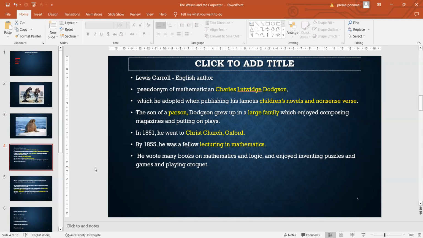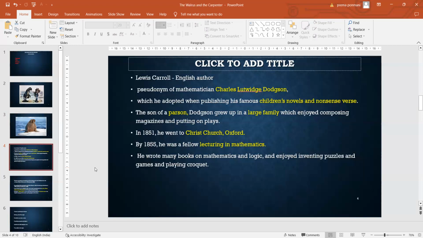Some authors don't want to reveal their real name when they are writing. So he also used the pseudonym Lewis Carroll. He adopted this name especially when he was writing his famous children's novels and also the nonsense verse.